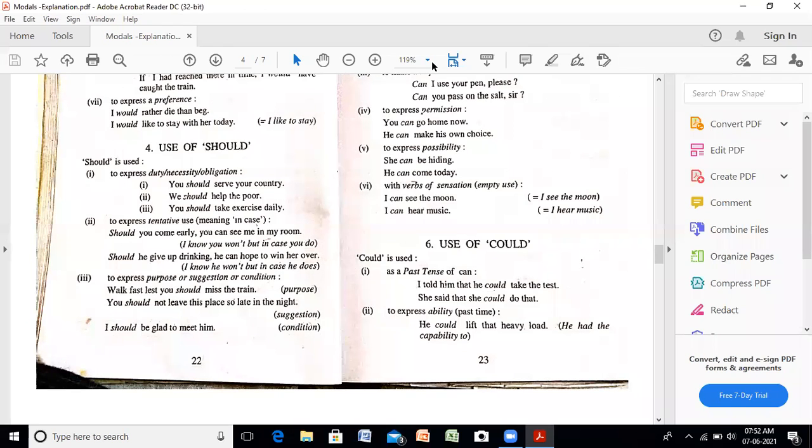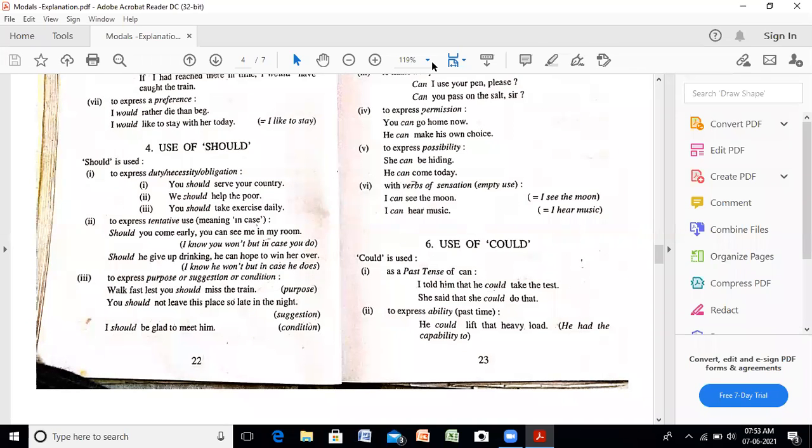So it can be used in the form of to express duty, necessity, or obligation. You should serve your country. You should help the poor. You should take exercise daily. That means you have given the suggestion to the other person to do this work. The person should do it.